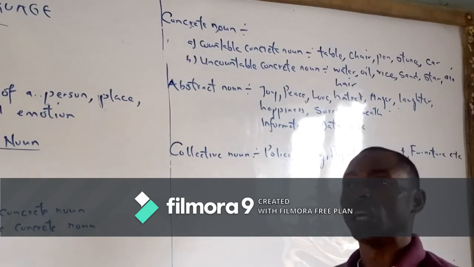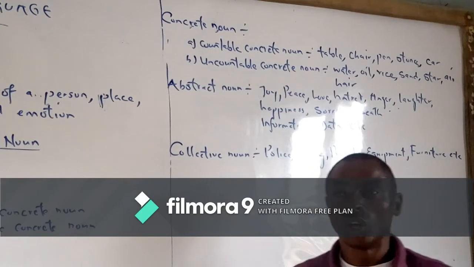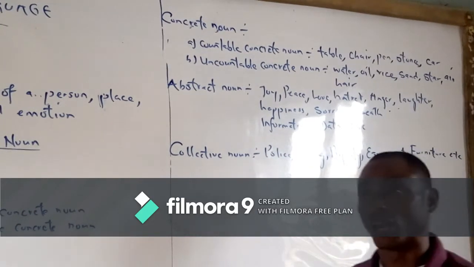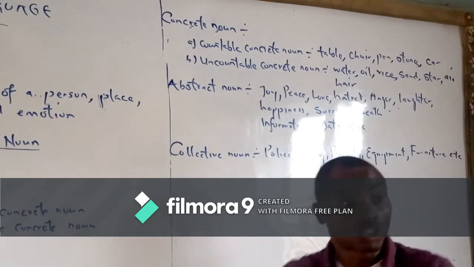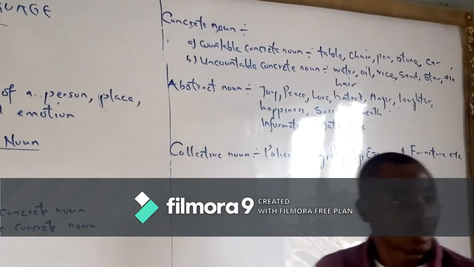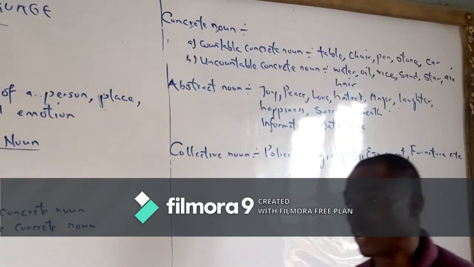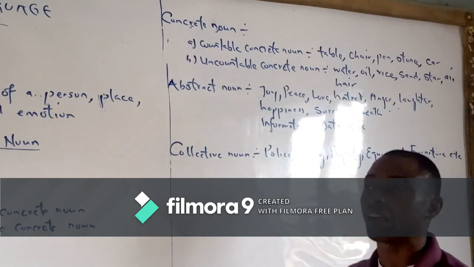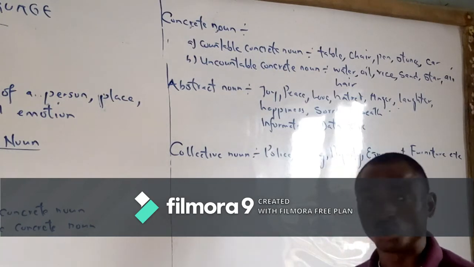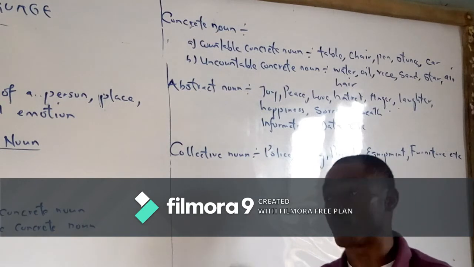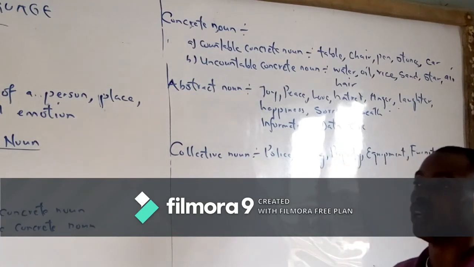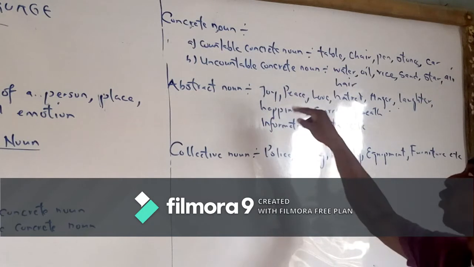For example, if there are boys here, human beings here, you can see them, you can touch them, and you can count them. If you have chairs in a classroom like this, you can see, touch, and count them. If you have stones gathered in a place, you can see, touch, and count them. If you have books, you can see, touch, count. If you have pens, you can see, count, and touch. These are countable concrete nouns.